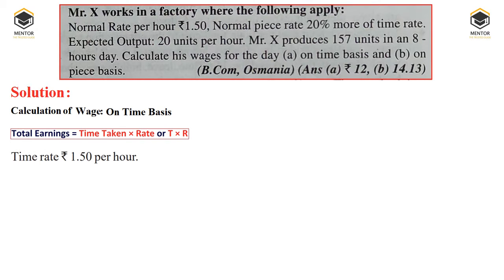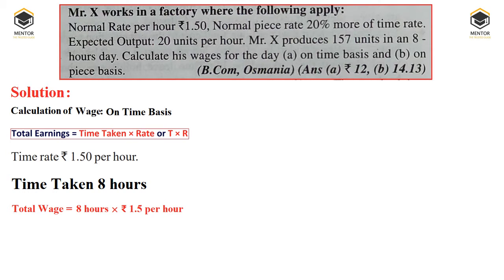So time rate is 1.50 per hour, in the sense 1 rupee 50 paisa per hour is the rate, and time taken is 8 hours. So total wage is equal to 8 hours into the rate per hour, that is 1.5 per hour. So we have applied the formula T into R, that is time taken into rate per hour, which is equal to 12 rupees as the wage, right, as per time rate system.